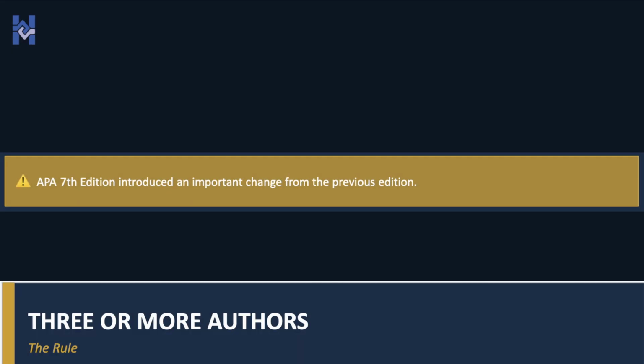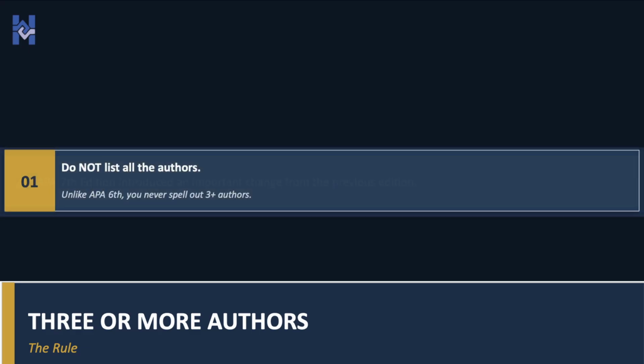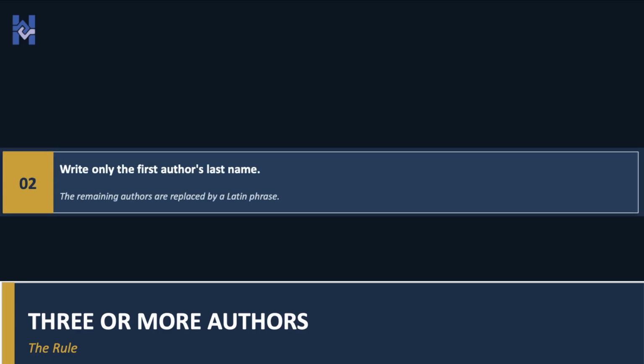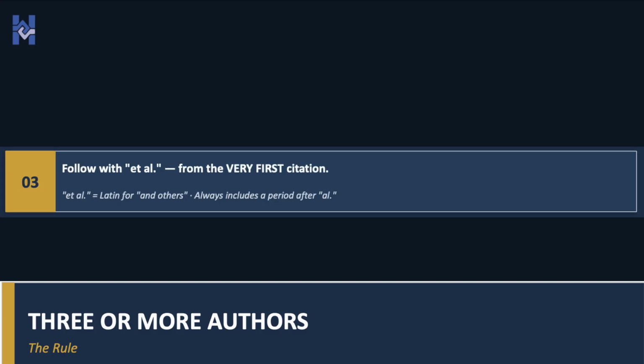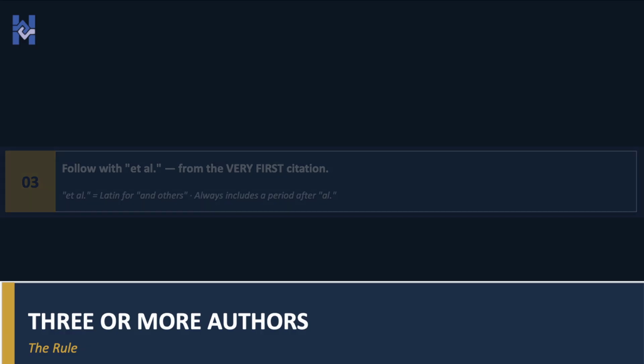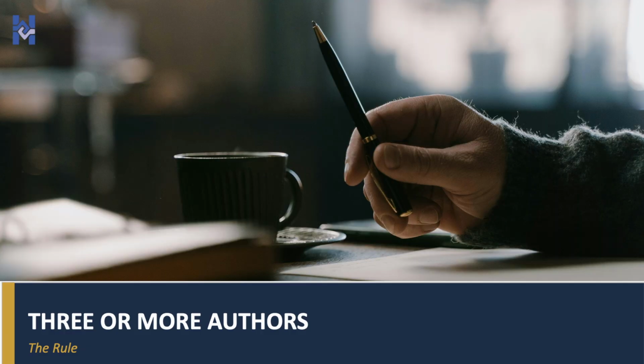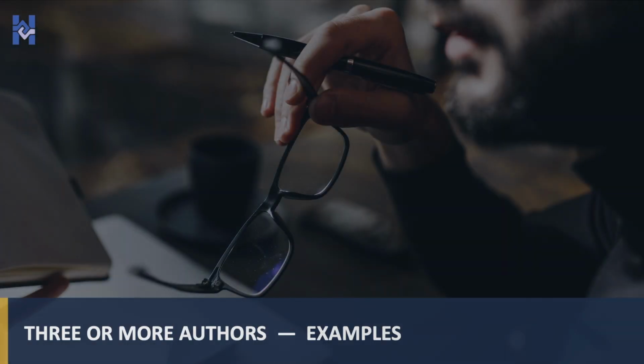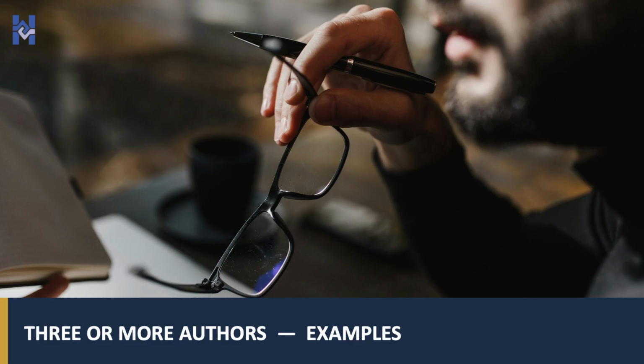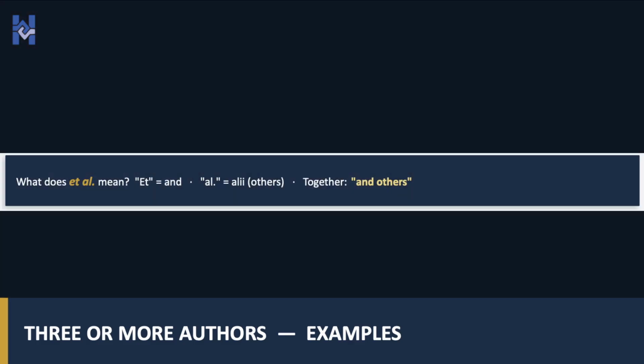Now, let's look at 3 or more authors. This is where APA 7th edition introduced an important change. You do not list all the authors. Instead, you write only the first author's last name, followed by the Latin phrase "et al.", which means "and others". You use "et al." from the very first citation in APA 7th edition. Here are some examples with all 5 of us as co-authors.